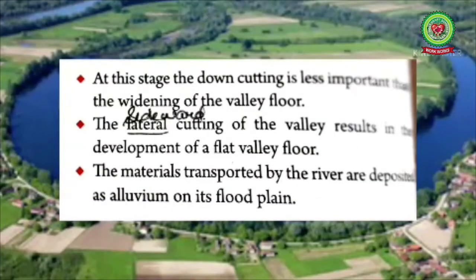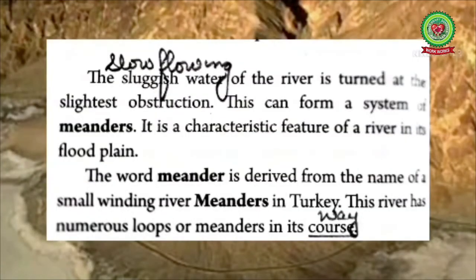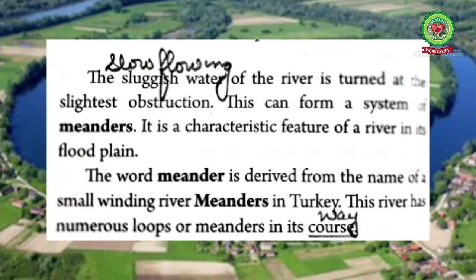At this stage, the downcutting is less important than the widening of the valley floor. The lateral cutting of the valley results in the development of a flat valley floor. Here, lateral cutting means eroding the sides of the river channels and widening of the river channels. The materials transported by the rivers are deposited as alluvium on its flood plains, forming alluvial fans. The sluggish water of the river is turned at the slightest obstruction. Sluggish means slow moving. This can form a system of meanders. It is the characteristic feature of the river in the floodplain.